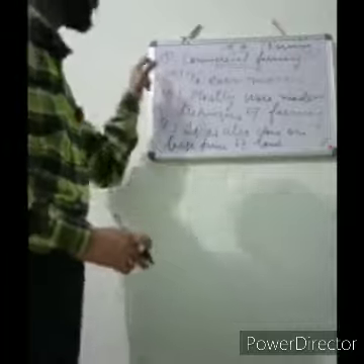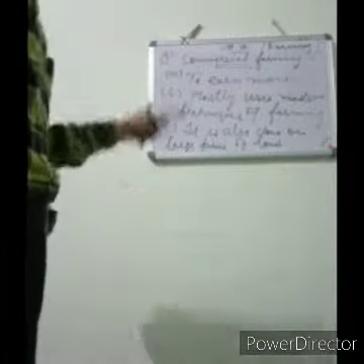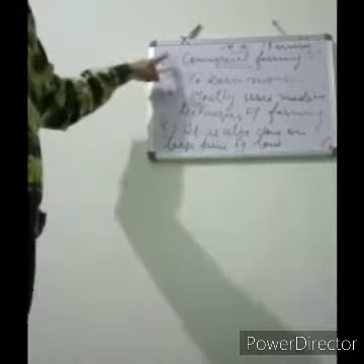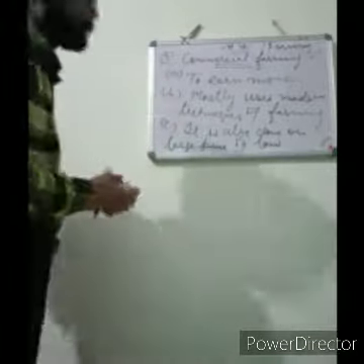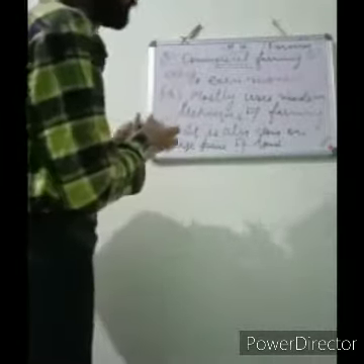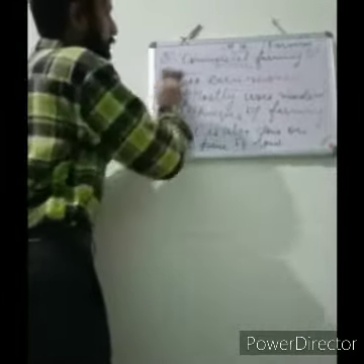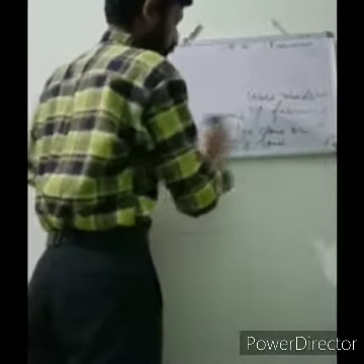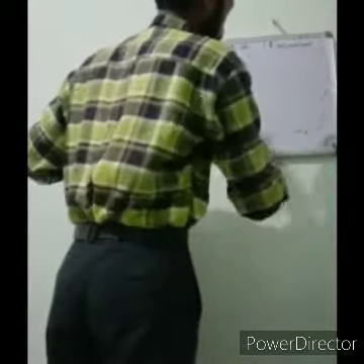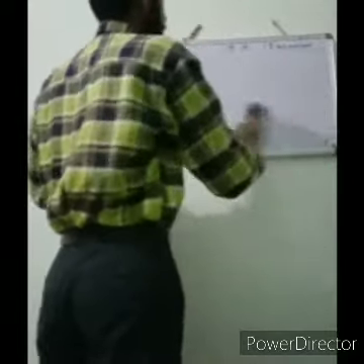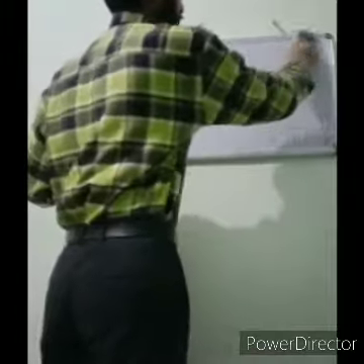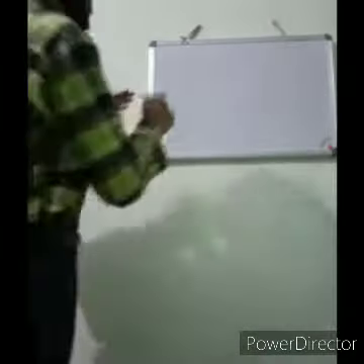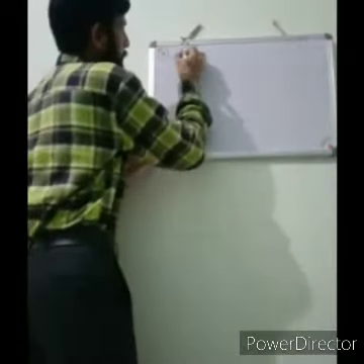Now, this type was commercial farming. You can study in your books also, and if you still have any doubts, you can ask me in your classes. Okay, this was commercial farming. Next, fourth type of farming, fourth type of agriculture, that is plantation.